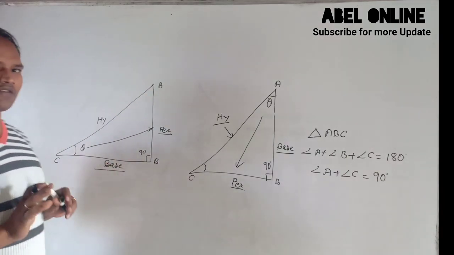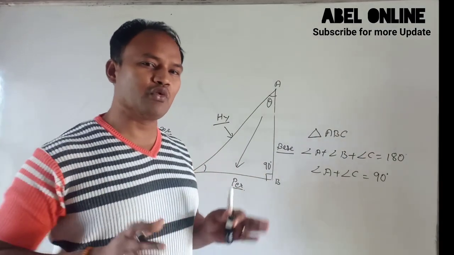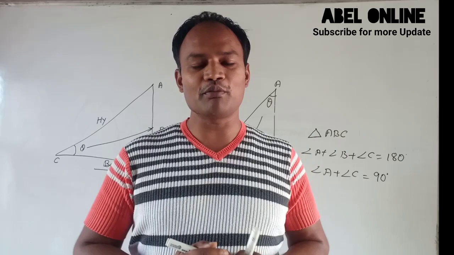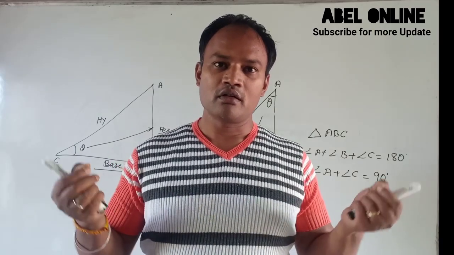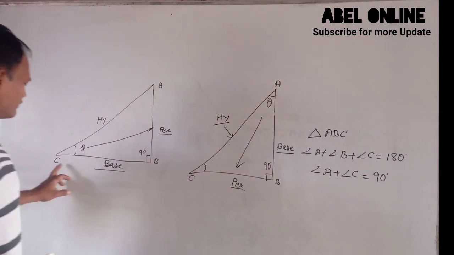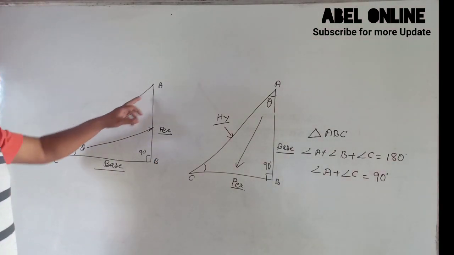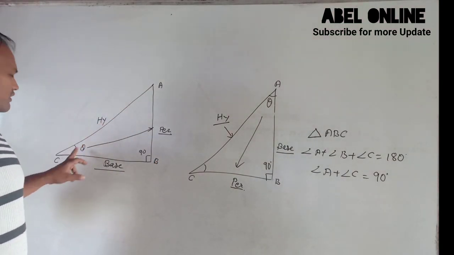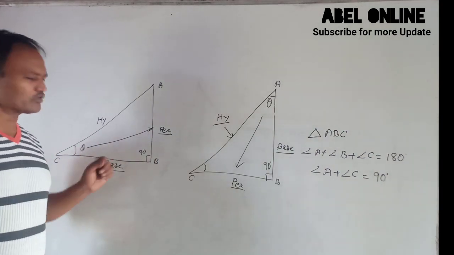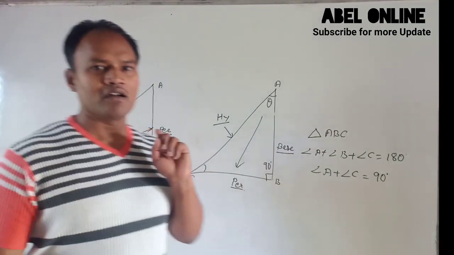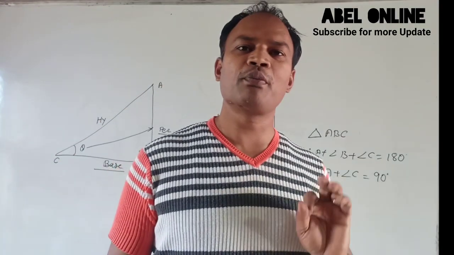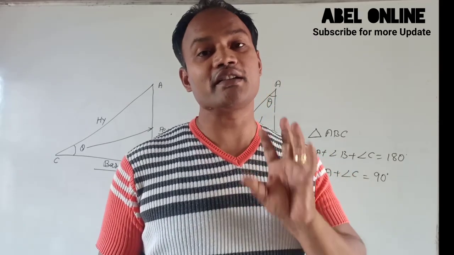So I think you know very well what is the base, what is the hypotenuse and what is the perpendicular. The maximum length side, AC, is the hypotenuse, the front of theta is perpendicular and the remaining part is base. So this is the concept of base, hypotenuse and perpendicular. So this is the basic knowledge of a triangle and a right angle triangle.